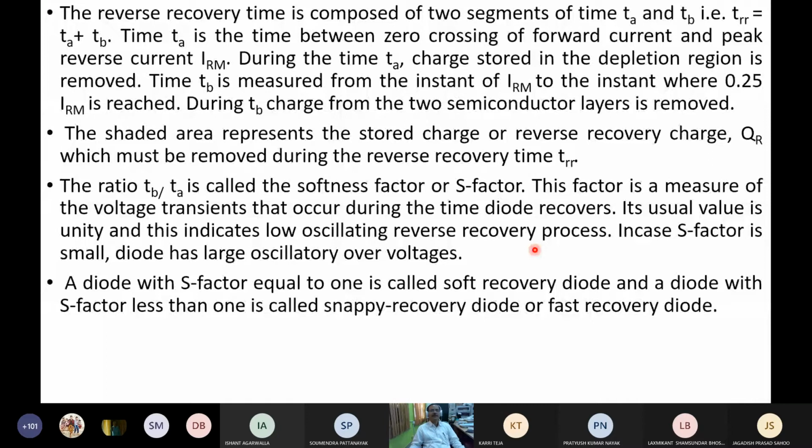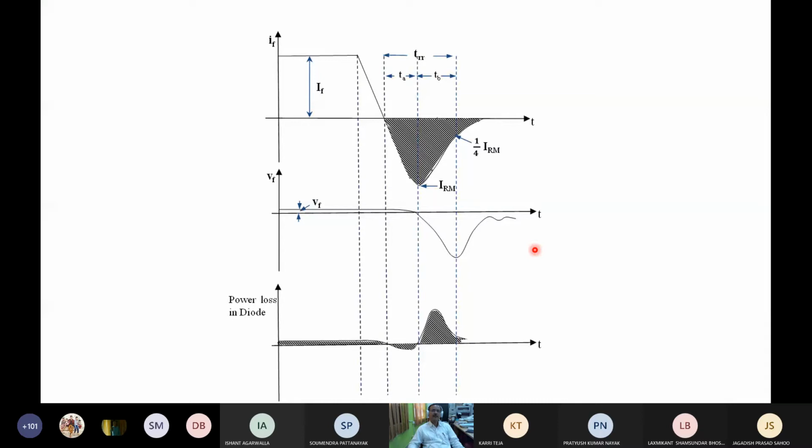And time TB is measured from the instant of IRM reaching the peak value to the instant IRM reaches 25% of its peak value. During this period TB, charge from the two outer layers is removed.